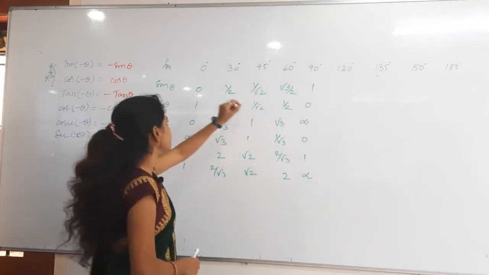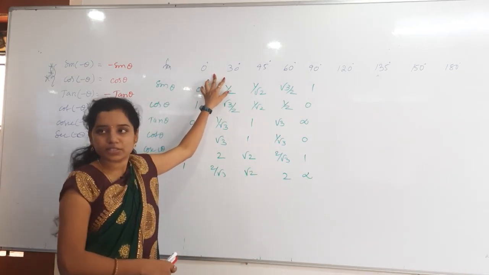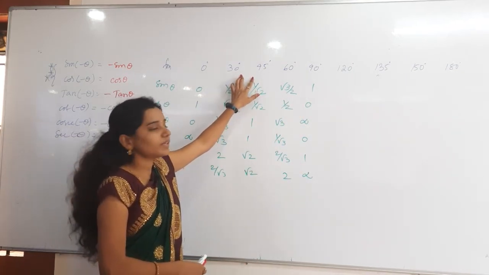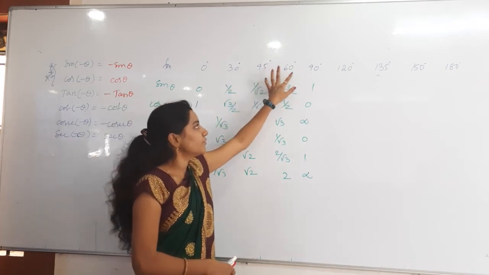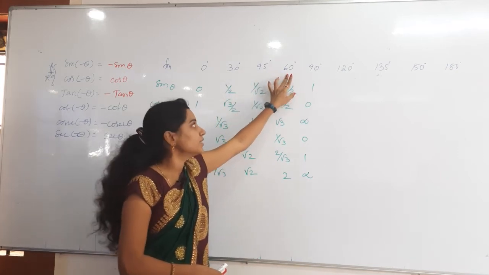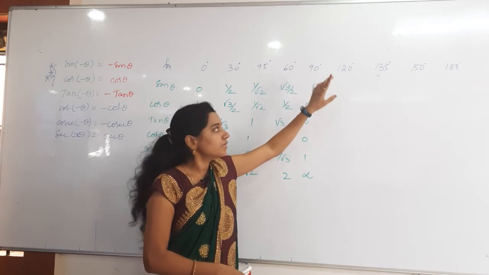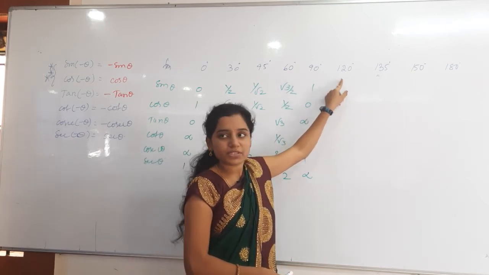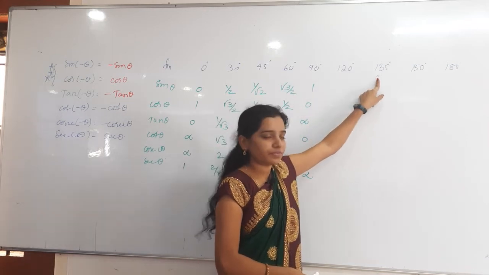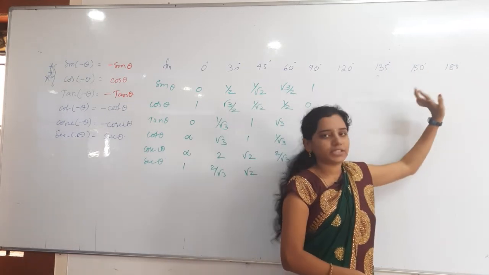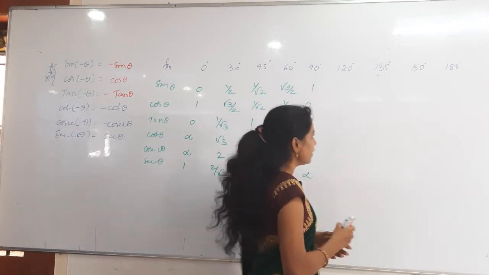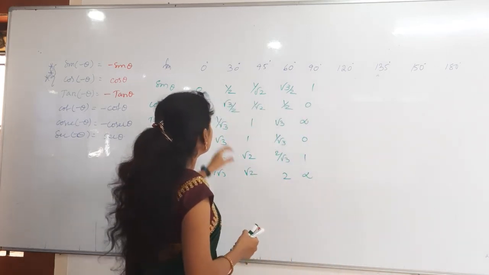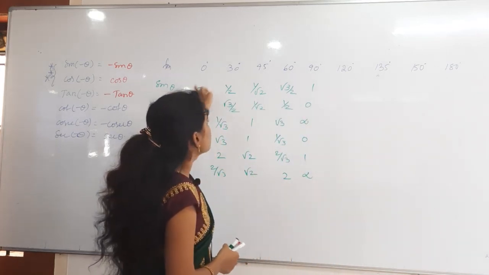See the difference here first of all. 0 to 30, 30 difference. Then 30 to 45, 15 difference. 45 to 60, 15 difference, again 30 difference. The same thing has to repeat here also. 90 to 120, how much difference? 30. Then after that 15, 15, 30. That's it, finished. Then first of all, here we got the sin theta values from 0 to 90.